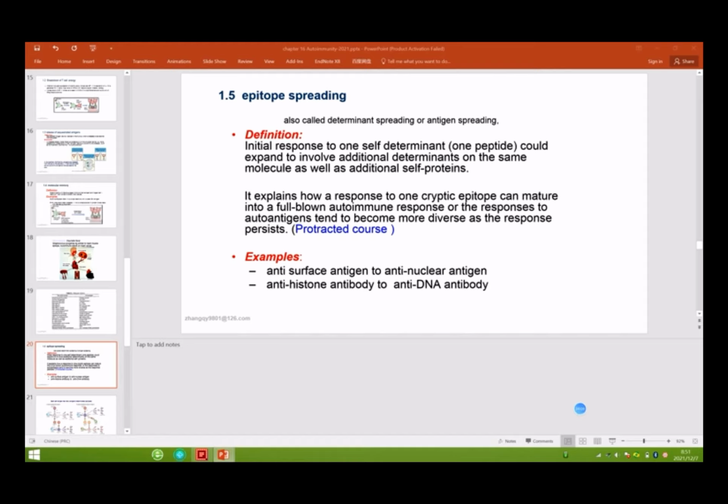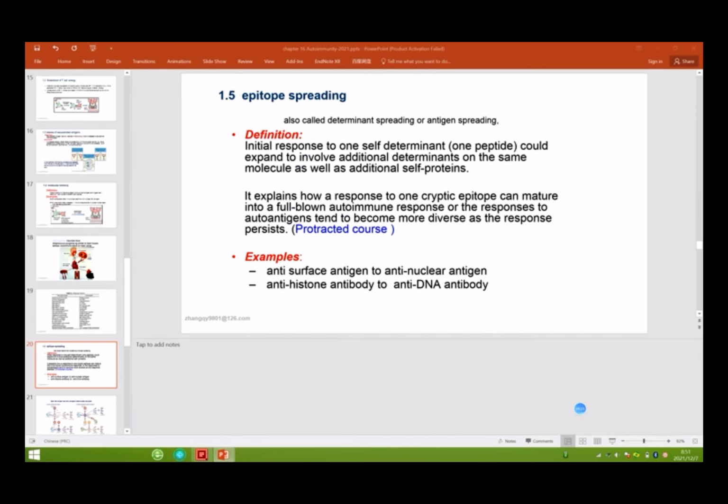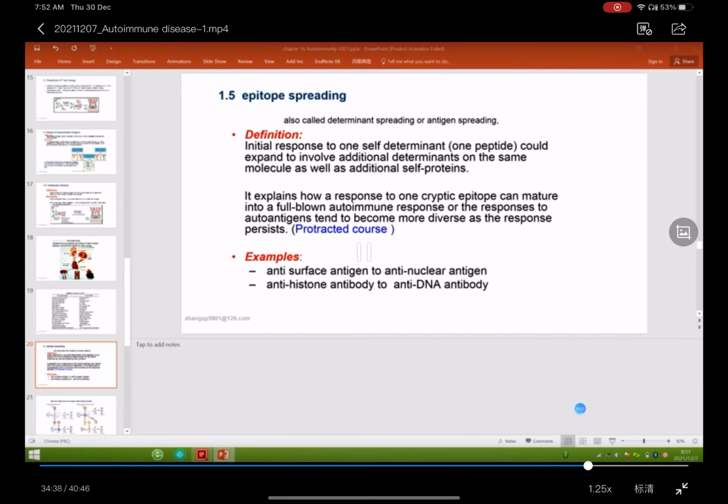Why can this disease persist? Because we use drugs to treat a person with autoimmune disease, and they can control the self-reactive immune response, but the epitope will change to another one, so it may induce another, a second immune response.